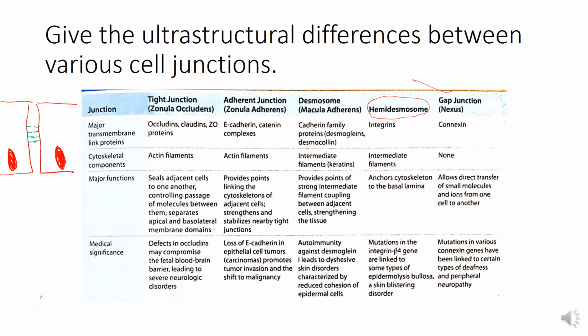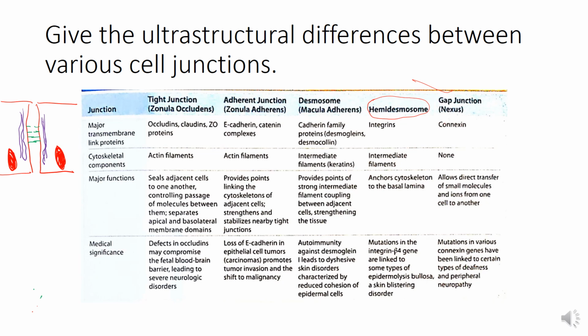And then the cytoskeletal component, which is lying here immediately beneath the cell membrane.